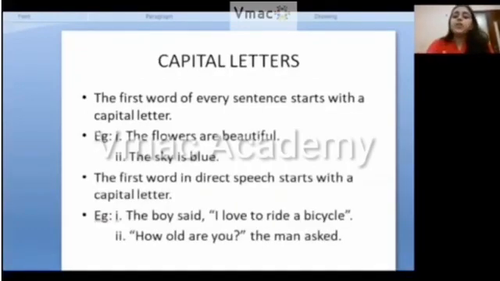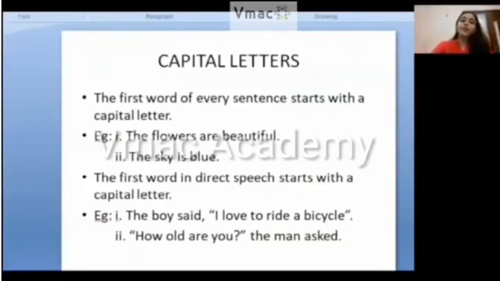The first word of every sentence starts with a capital letter. If I'm starting a sentence, I will start it with a capital letter. For example, The flowers are beautiful. The sentence is starting with 'The', so the T will be capital. The next is, The sky is blue. It is again starting with 'The', and the T will be capital.